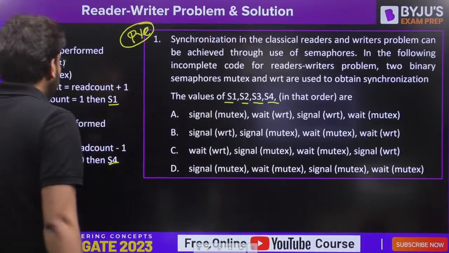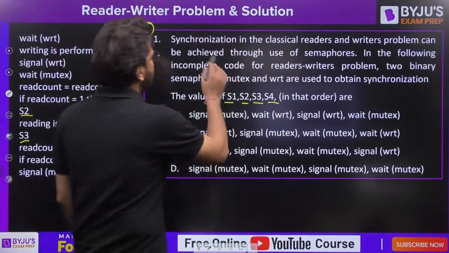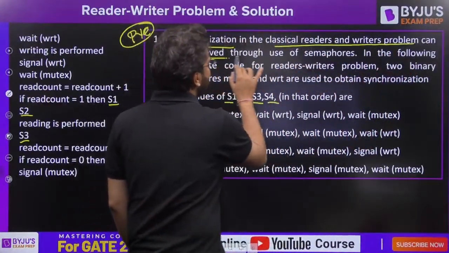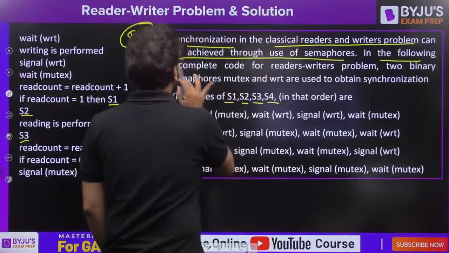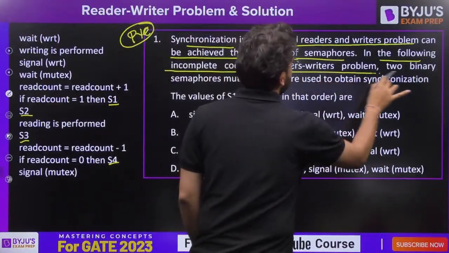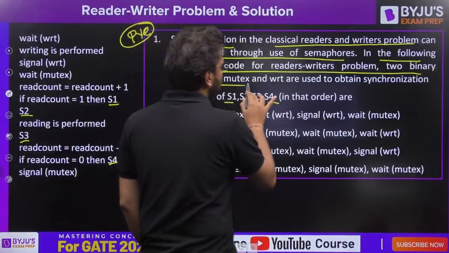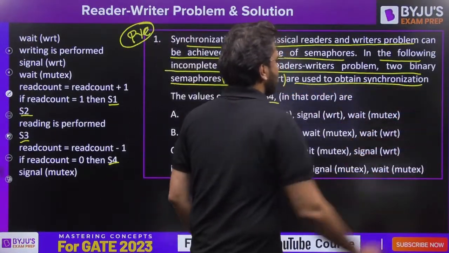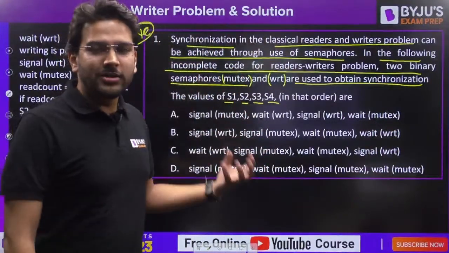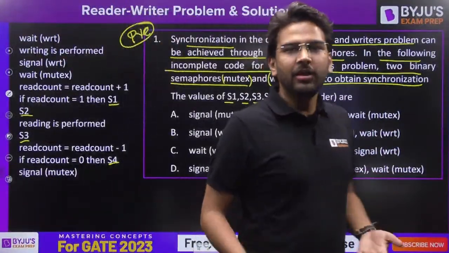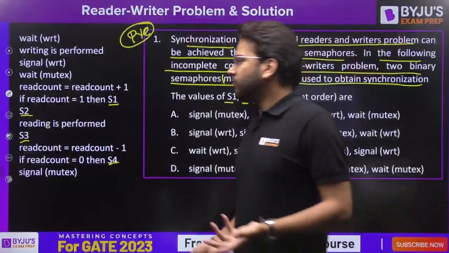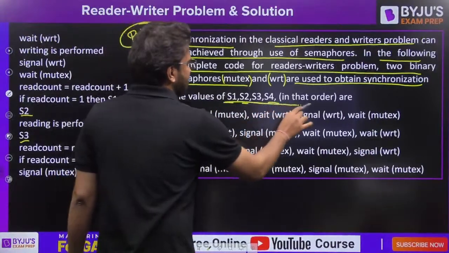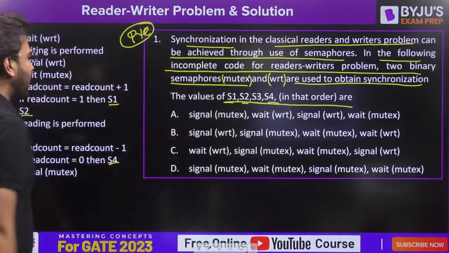Okay, so let me read the question for you. Synchronization in the classical readers and writers problem can be achieved through use of semaphores. In the following incomplete code for the readers writers problem, two binary semaphores mutex and WRT are used to obtain synchronization. In the explanation, in the concept, we had mutex and DB. Here they are saying mutex and WRT, right? Now what should be the values of S1, S2, S3, S4 in that order, you have to find it out.